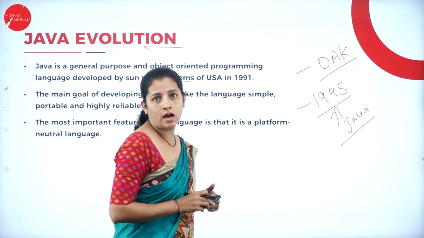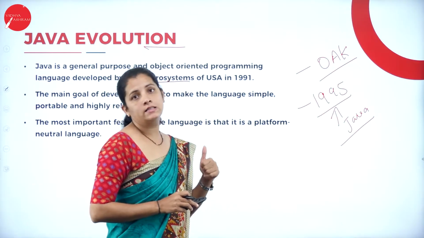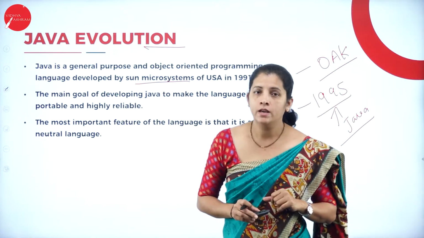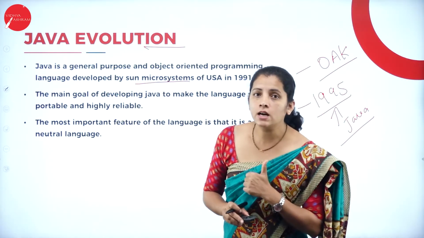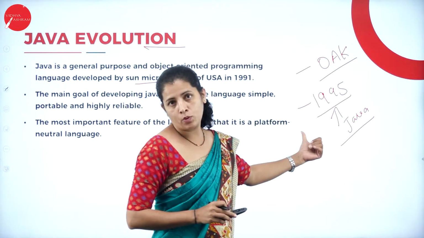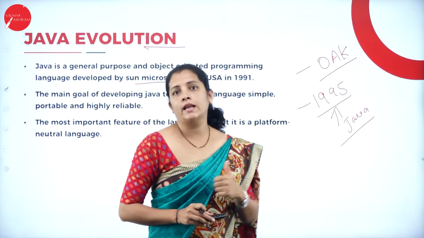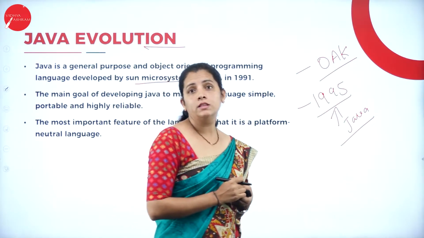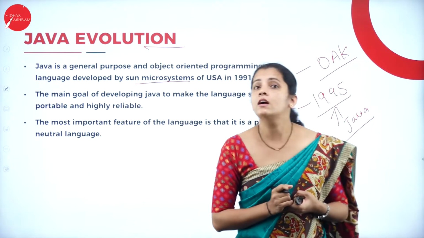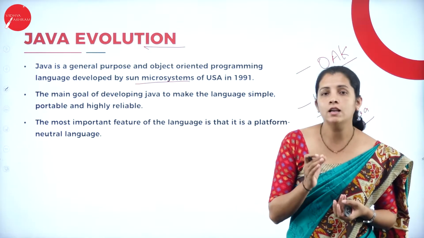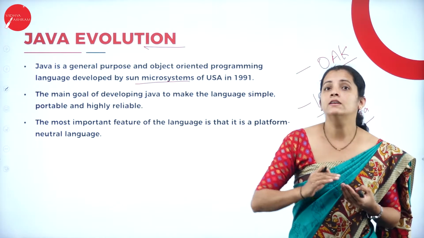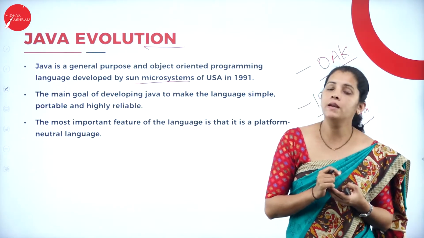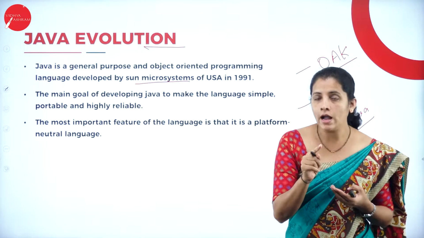Then what is Java? Here Java is nothing but the coffee beans name. Because of that, what's the logo for Java programming? We can find the coffee mug. Now, the Java programs come under Oracle Corporation.